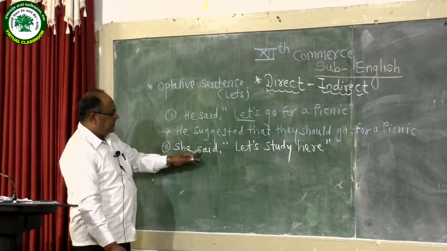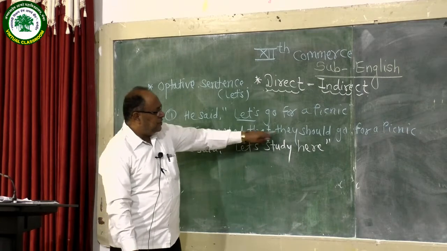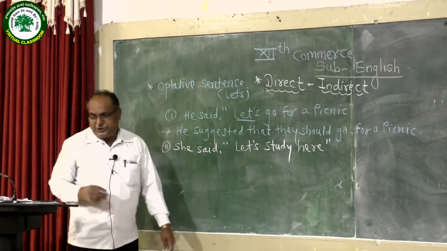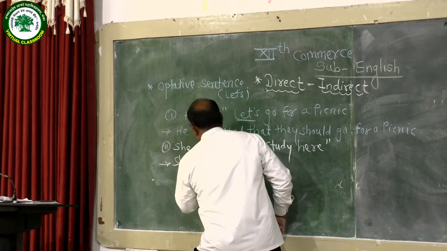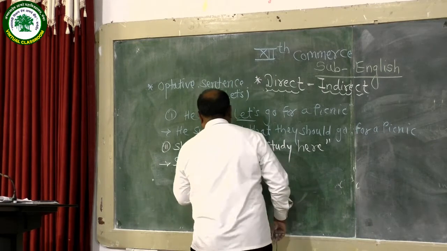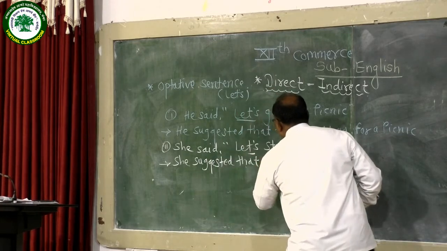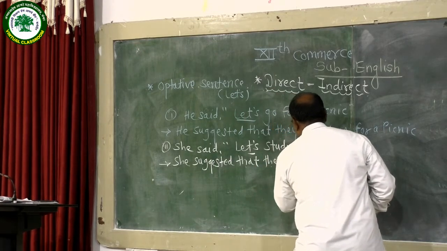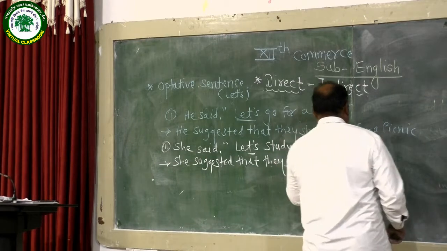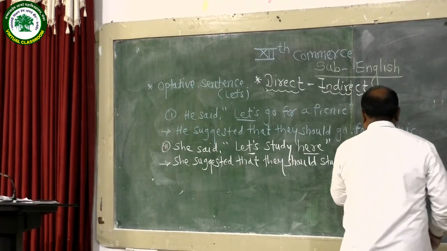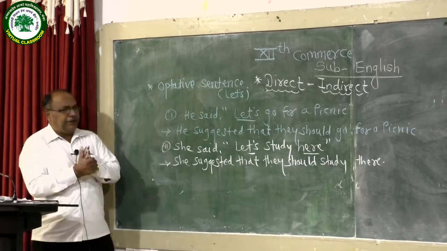Said is replaced by the reporting verb suggested. Remove let, use that they should study, and other changes. Now see the answer: She suggested that they should study. Here the word here is replaced by there. So in this way you should also change an optative type sentence into indirect narration.